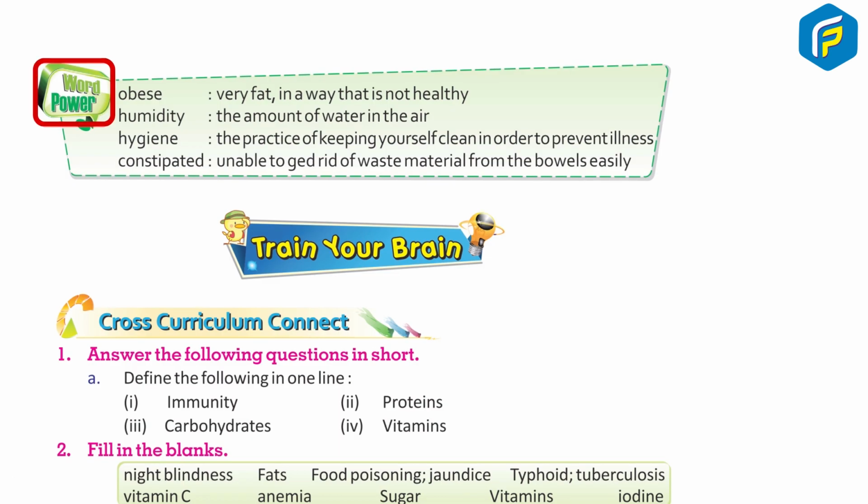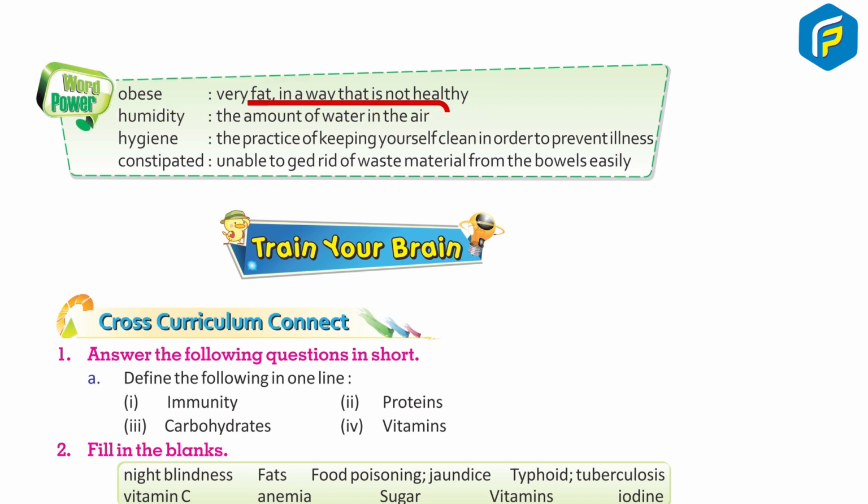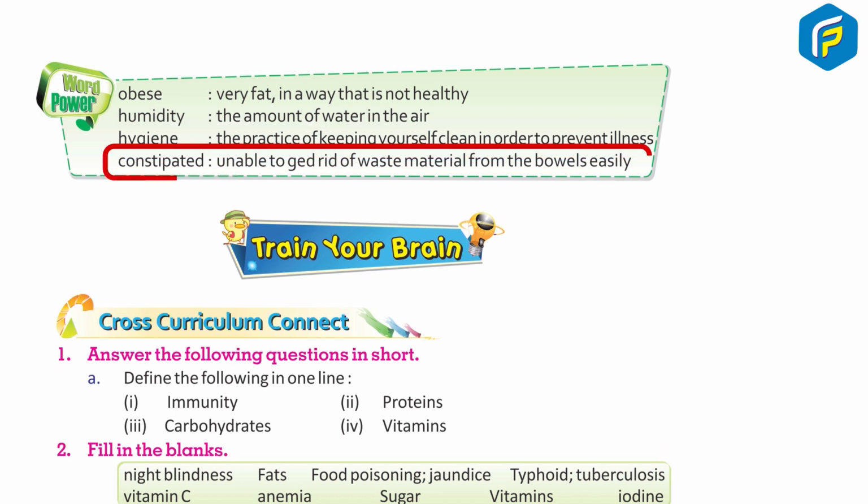Word power. Obese: very fat in a way that is not healthy. Humidity: the amount of water in the air. Hygiene: the practice of keeping yourself clean in order to prevent illness. Constipated: unable to get rid of waste material from the bowels easily.